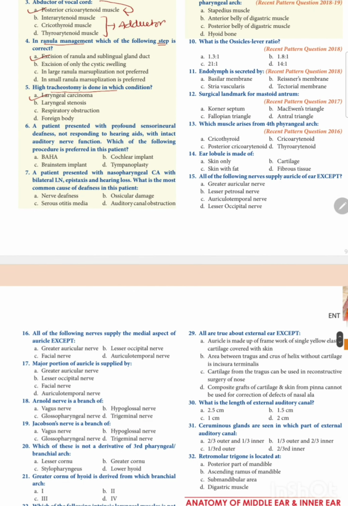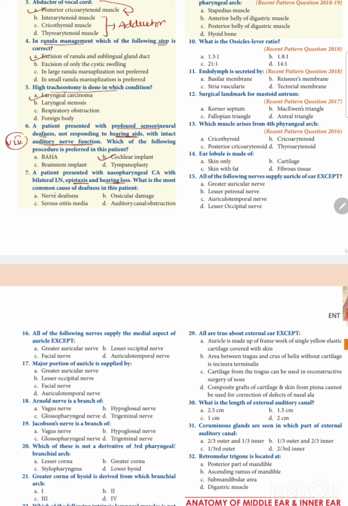A patient presents with profound sensorineural deafness, not responding to hearing aids, with intact auditory nerve function. The eighth cranial nerve is functioning. Which of the following procedures is preferred in this case? Cochlear implant.